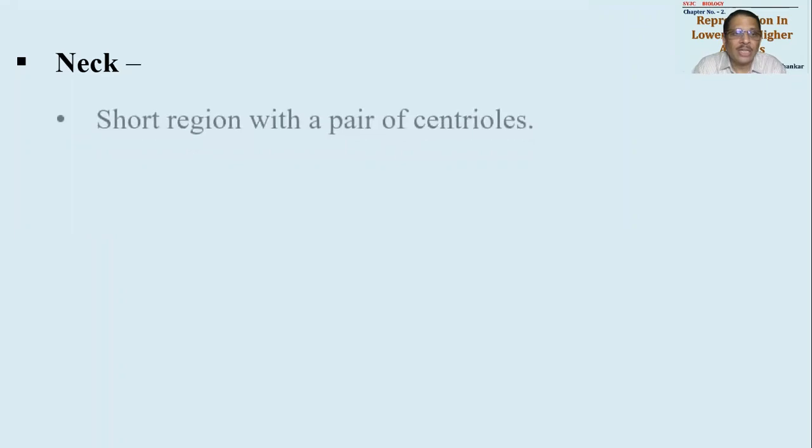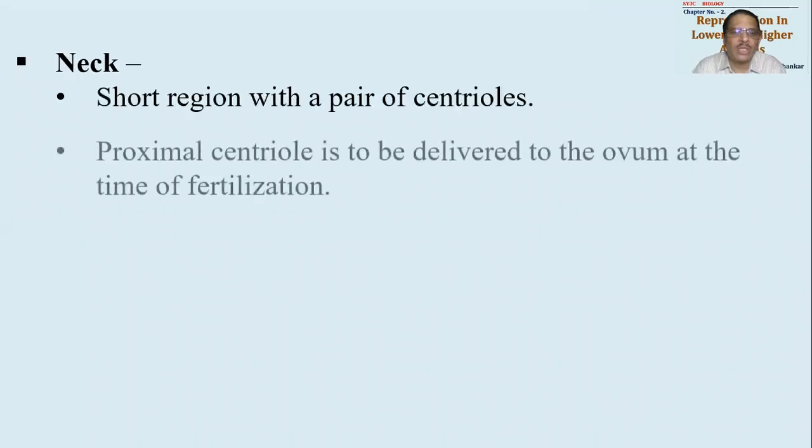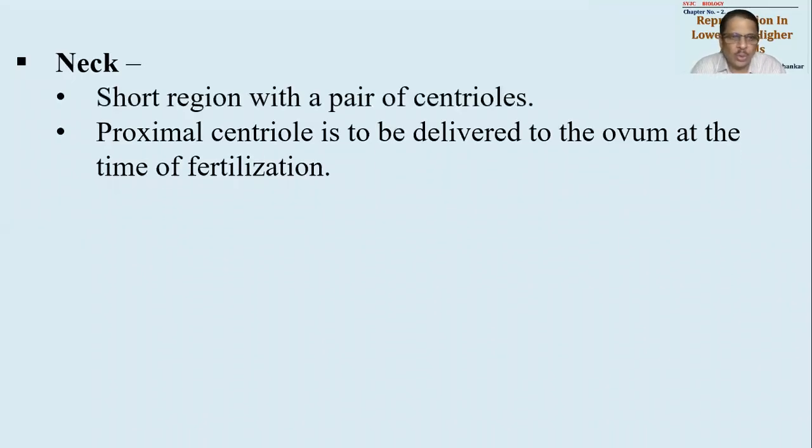The second region is the neck region. The neck region is a very short connection between the body and head region. This neck region consists of a pair of centrioles. There are two centrioles there. One is called the proximal centriole. This proximal centriole will be given to the ovum. Now remember this very, very well. The ovum has no centriole. When the secondary oocyte is formed, the centriole is not there. Why? Because it may start undergoing division on its own. That should not happen. So the mechanism is made such that without fertilization, further development will not start. And so the proximal centriole will be there.